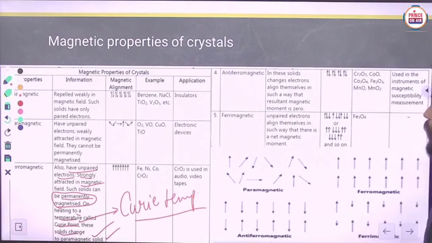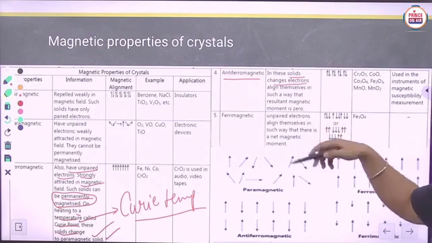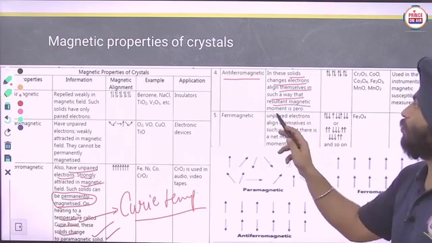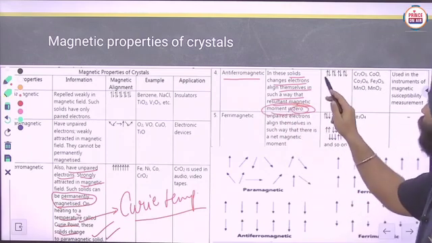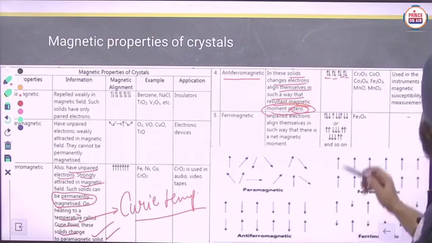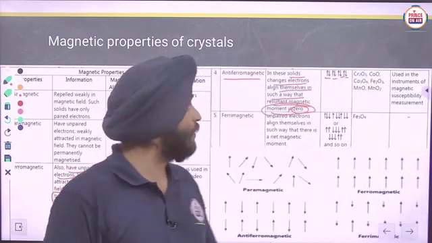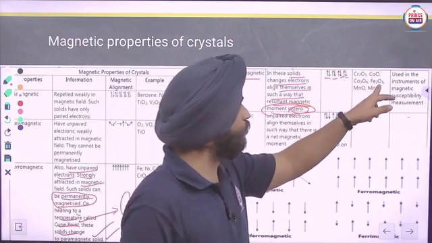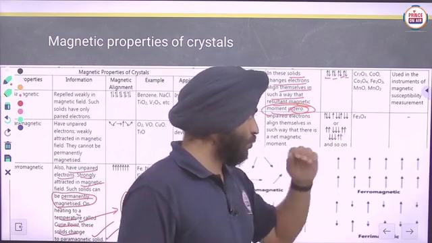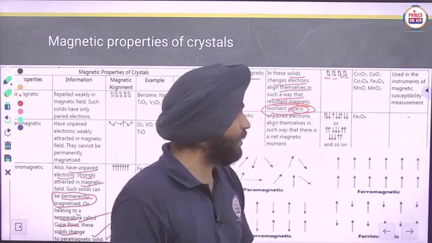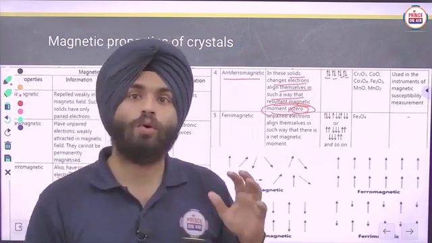Next one is antiferromagnetic substances, in which electrons align themselves in such a way that the resultant magnetic moment is zero. You can see their alignments are anti-parallel to each other. Examples are Cr2O3, CoO, Co3O4, Fe2O3, MnO2, used in instruments for magnetic susceptibility measurement. So these are all used there.